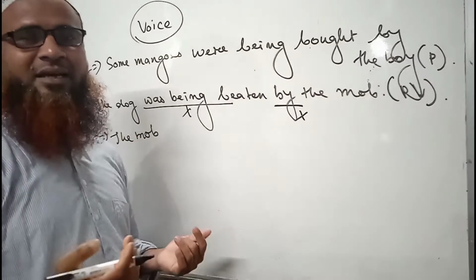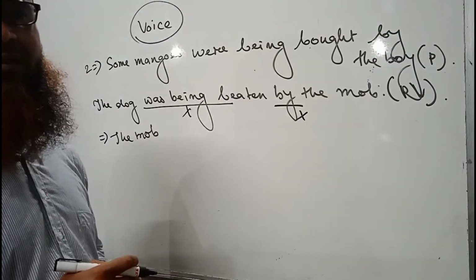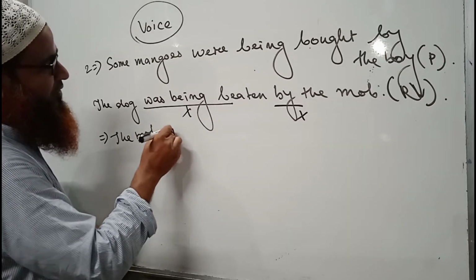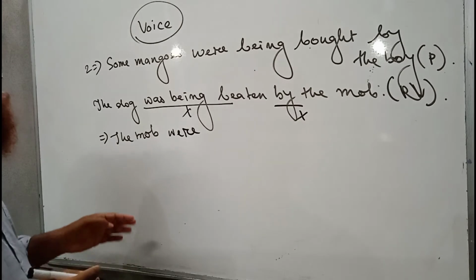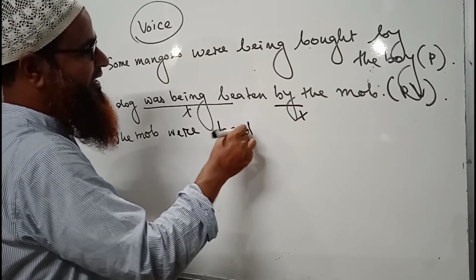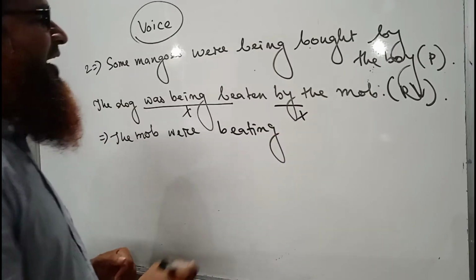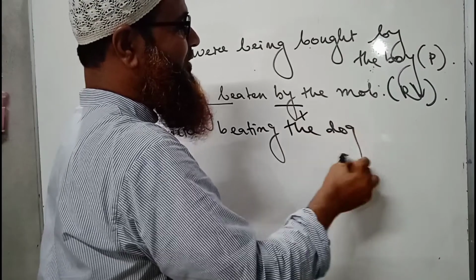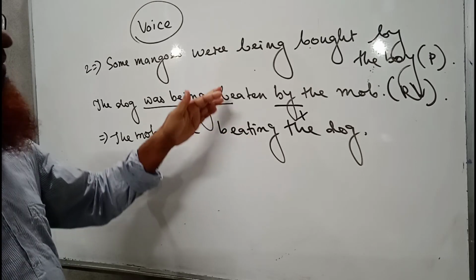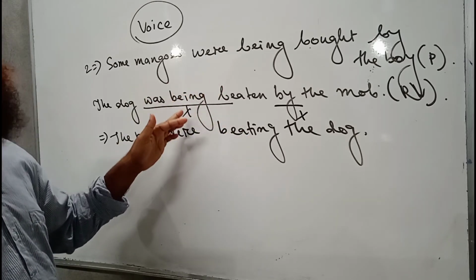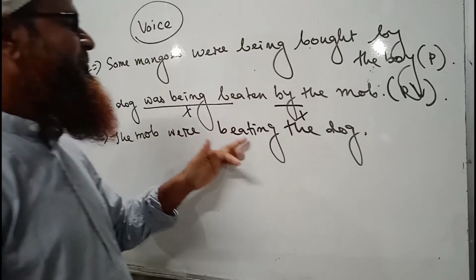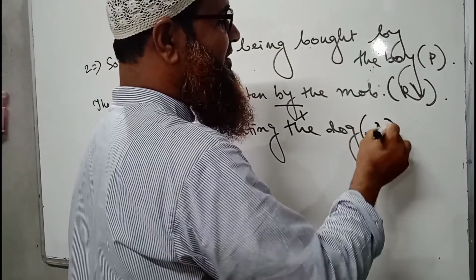Actually, the mob is a collective noun. So the mob were, here we will use the verb were in past tense. The mob were beating. The mob were beating the dog. So why have we written beating here? Because there is being here. That is why we have written beating here. The mob were beating the dog. So it is the sentence of active voice.